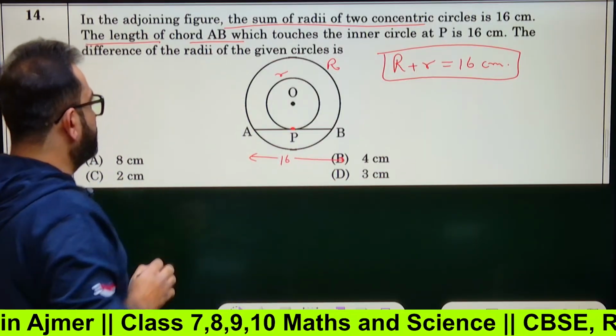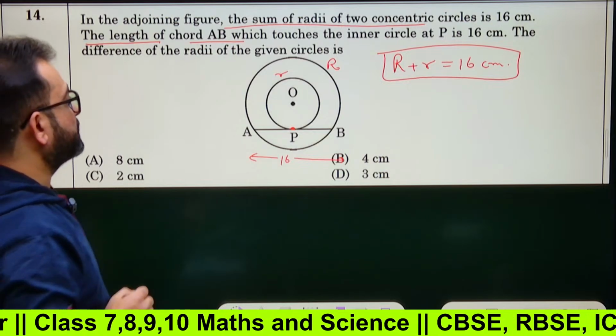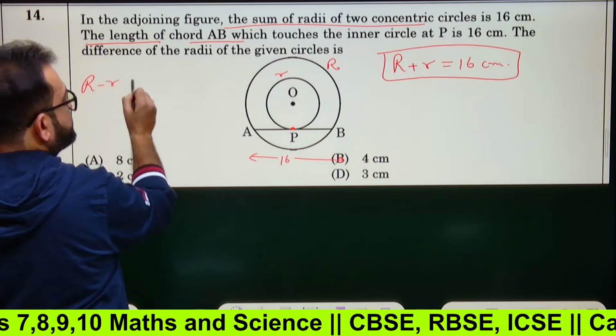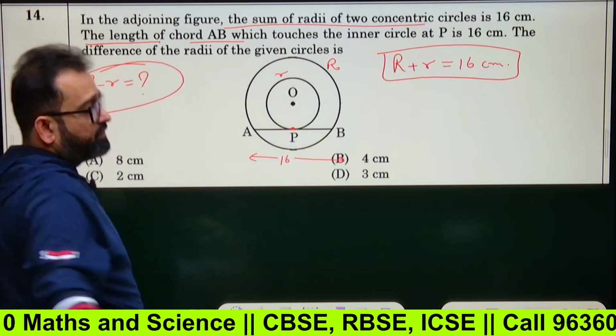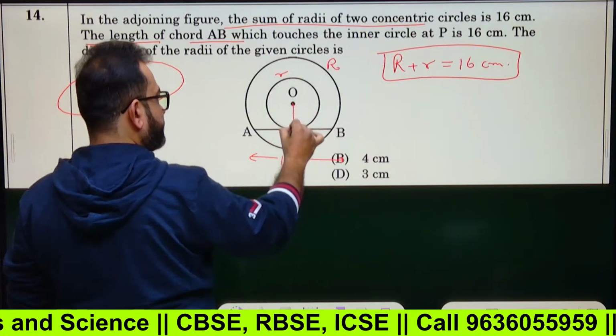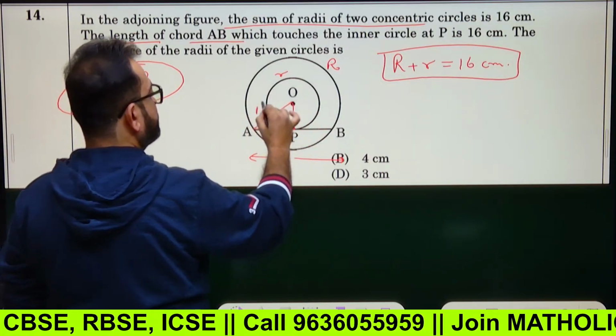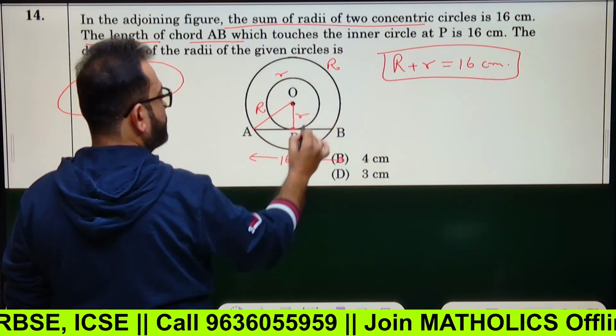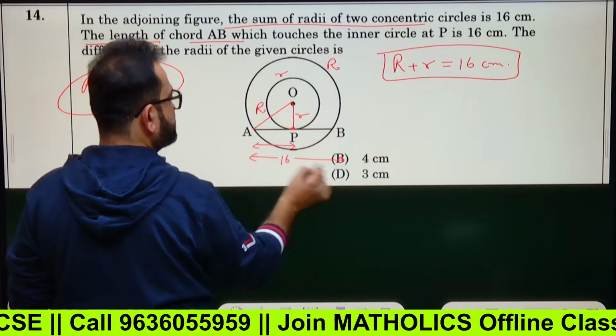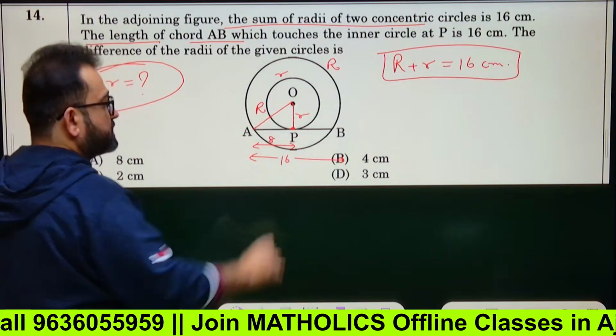The difference of the radii of the given circles is what? That means you have to find out R minus r. If you connect this circle with this, this radius will be capital R, this one will be small r, and this is what? If this is 16, this will be 8. So in this triangle,